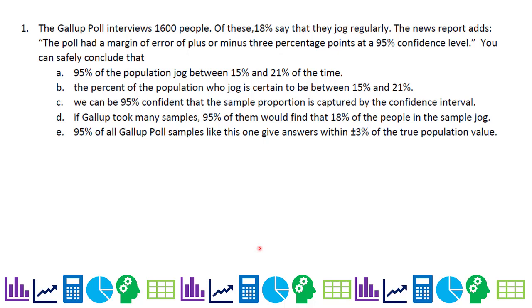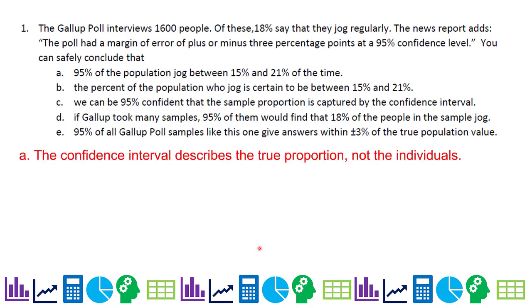All right, so let's check out each of the conclusions. A says 95% of the population jog between 15 and 21% of the time. First of all, the confidence interval describes the true proportion, not the individuals. And this is talking about individuals being between 15 and 21%. So that is incorrect.